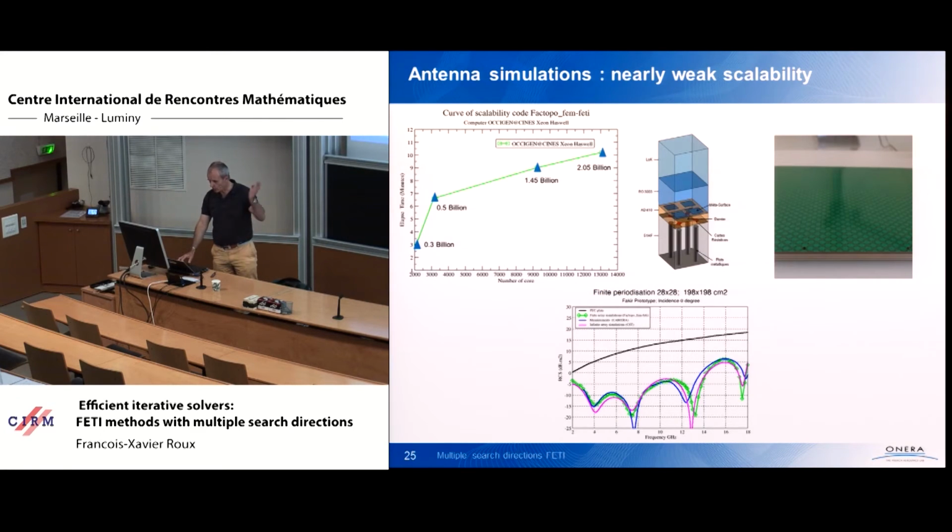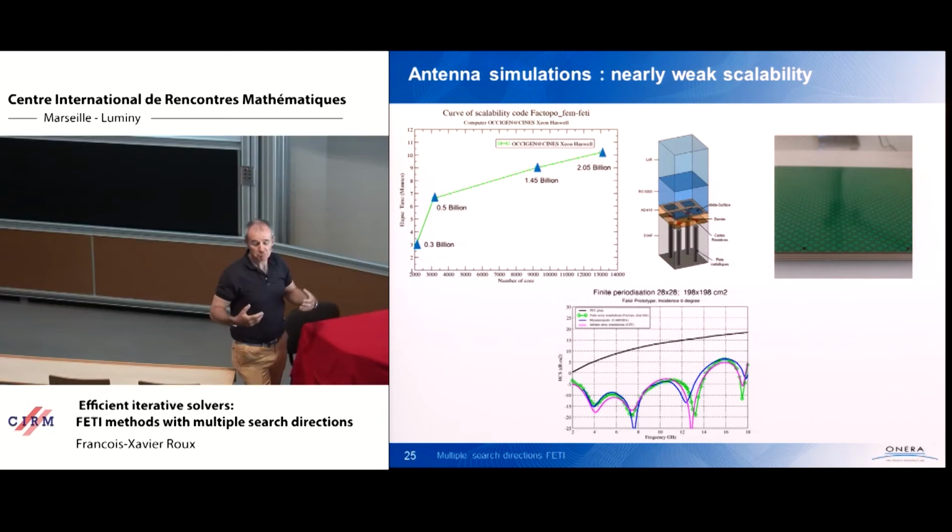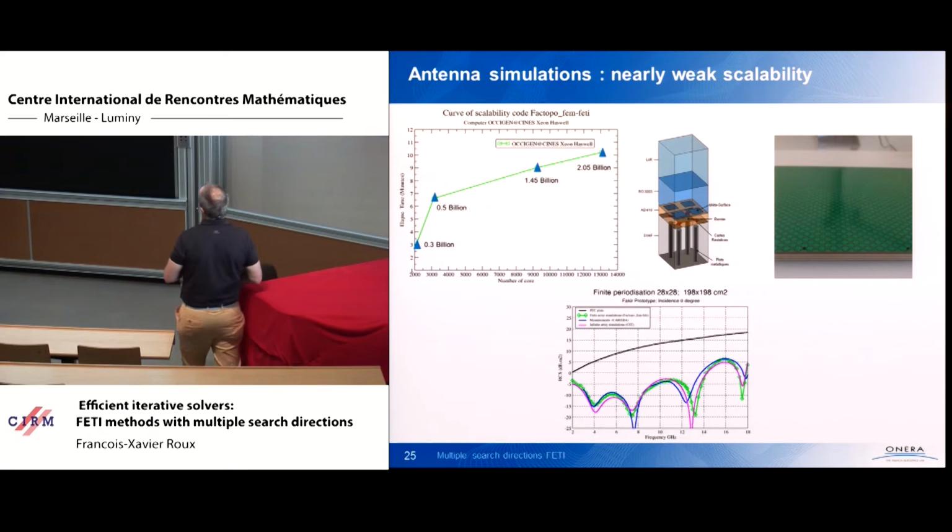This is the first experiment we made, with increasing number of subdomains and increasing size of the antenna array, up to 13,000 subdomains, with globally, in the biggest case, 2 billion degrees of freedom. And in fact, it scales not so badly. There is a small increase in the number of iterations when you increase the number of subdomains, but in this case, it works rather well.